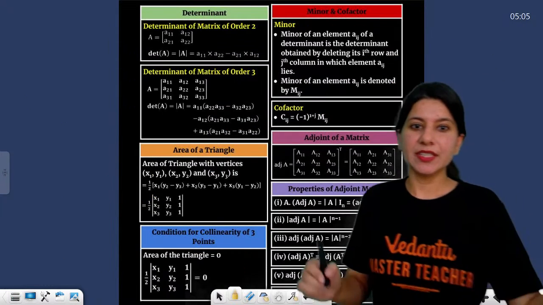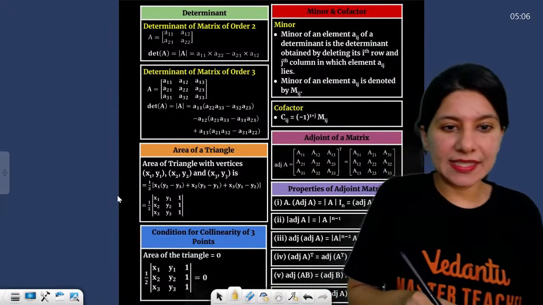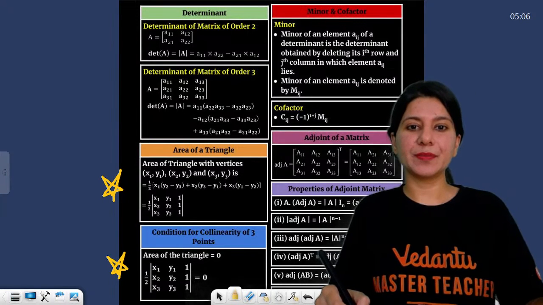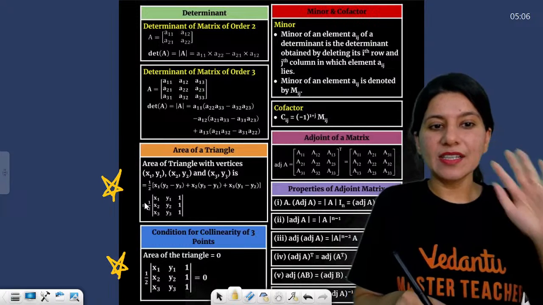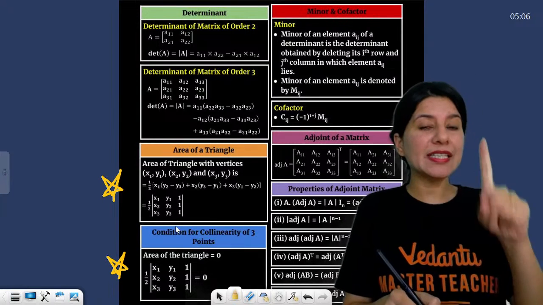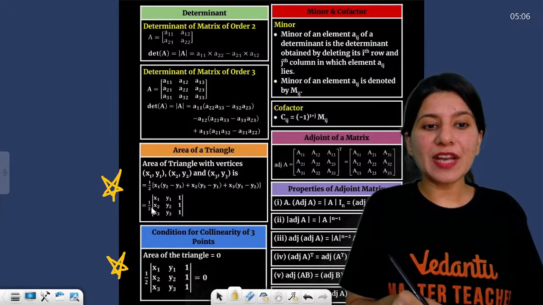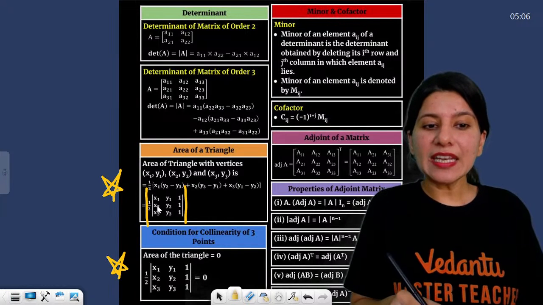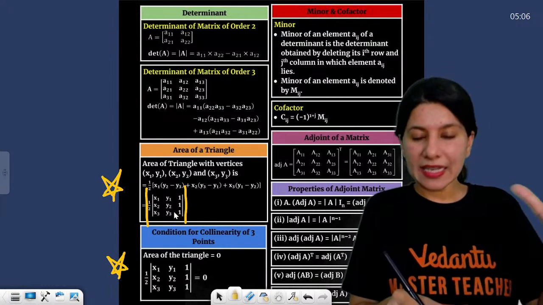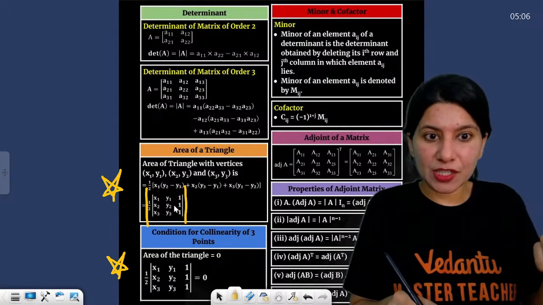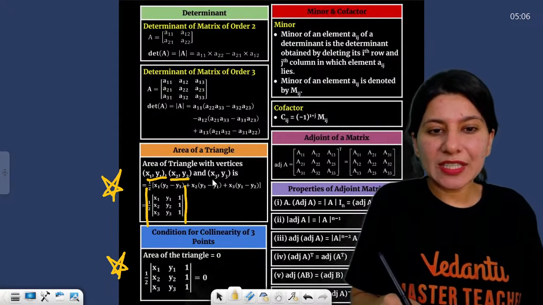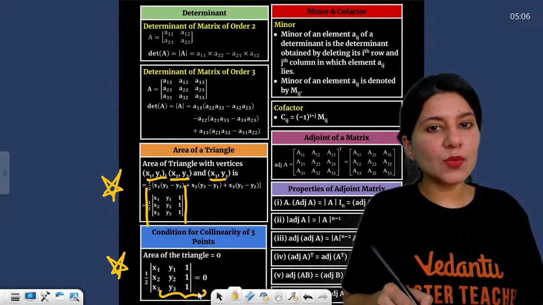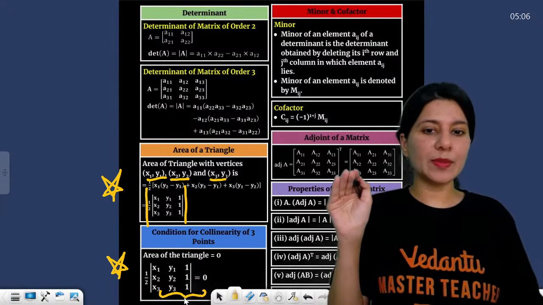Okay, now determinants. Let's directly talk about this. Three things are absolutely important. First is the area of triangle. Please do not forget to apply the modulus. Area of triangle is nothing but modulus of half times the determinant with rows x1 y1 1, x2 y2 1, x3 y3 1, where x1 y1 is the first vertex, x2 y2 the second vertex, x3 y3 the third vertex. If three points are collinear, then the area of the triangle will become 0. That means this determinant will be equal to 0.